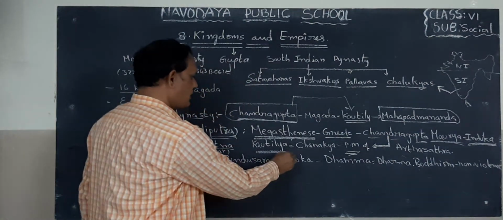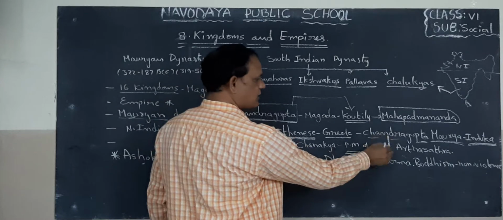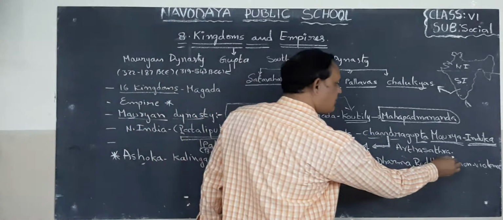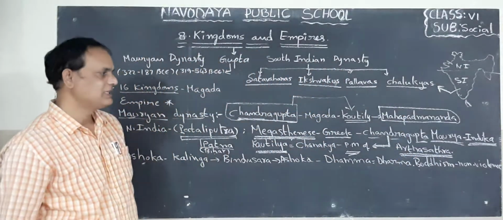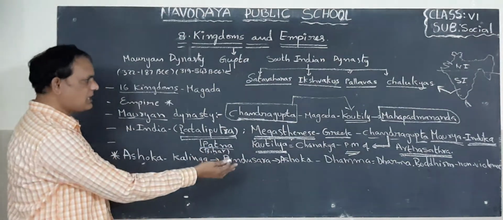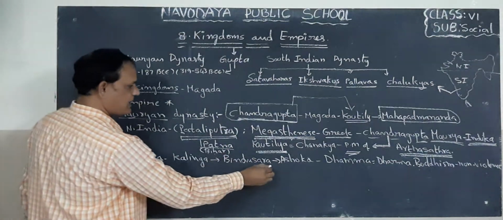Next, children, Kautilya. Kautilya was the Prime Minister of Chandragupta. He also wrote one book, children. That book name is Arthashastra. What is that book? Arthashastra.